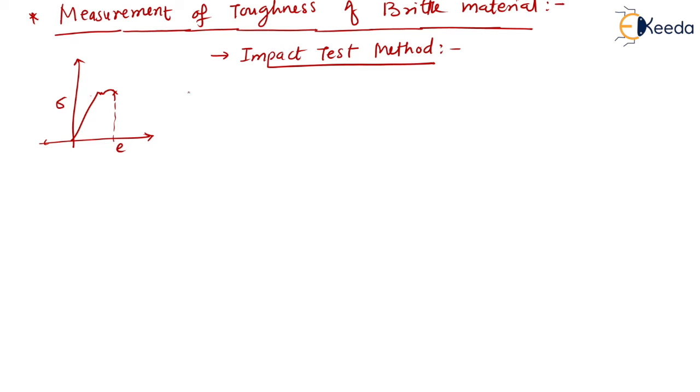So dear students, it has two types. One is called the Izod test, and the other is called the Charpy test. If you look at the first test, that is the Izod test, here the specimen is like a cantilever beam, and we have this weight. I will draw the diagram here for the Izod test.